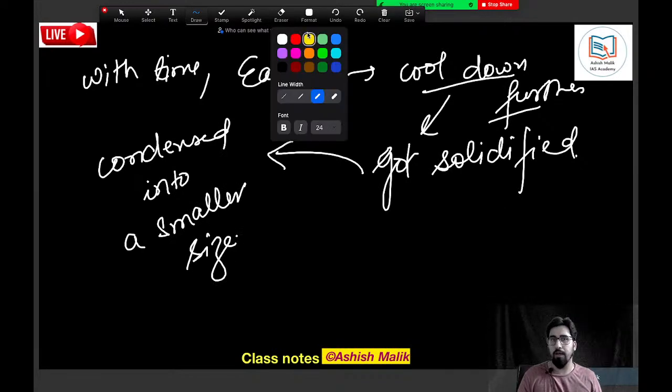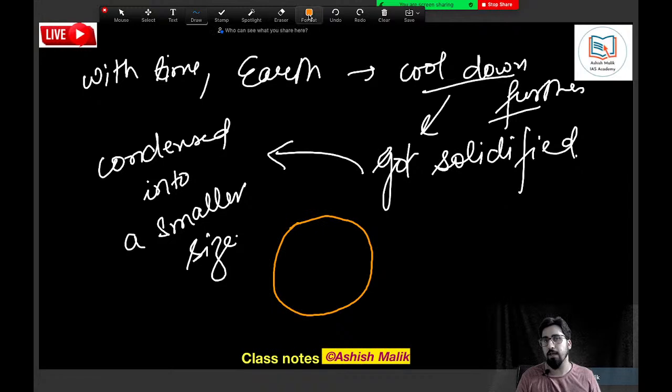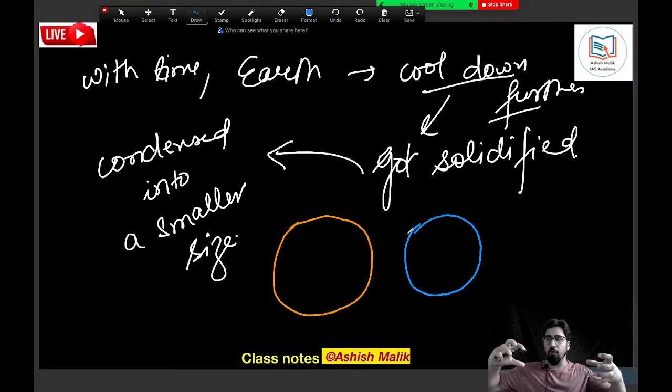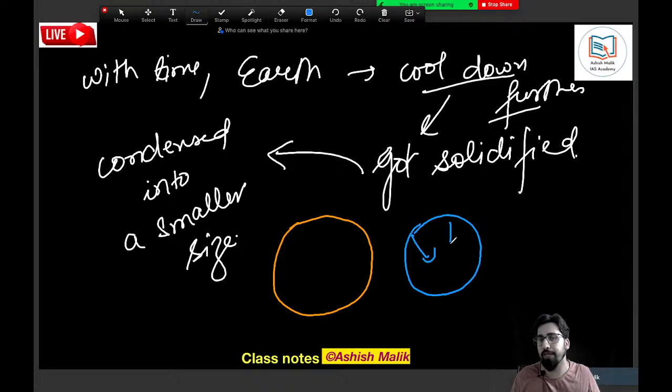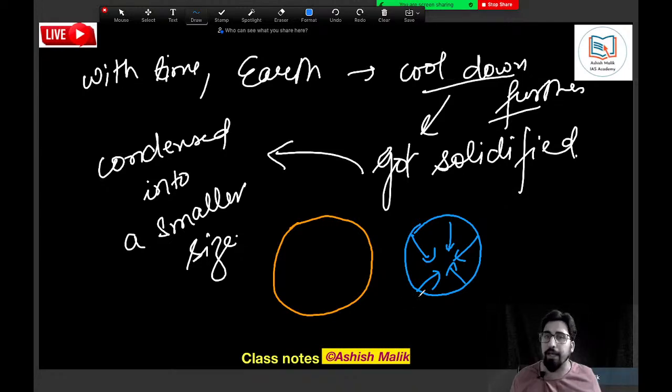If you look, when earth was a ball of fire, earth was having this much size. When earth was cooling down, it was getting consolidated, because everything which becomes solid does so due to more internal gravitational forces. Earth was getting a perfect shape, and because of the inward forces, the size of the earth also shrank.